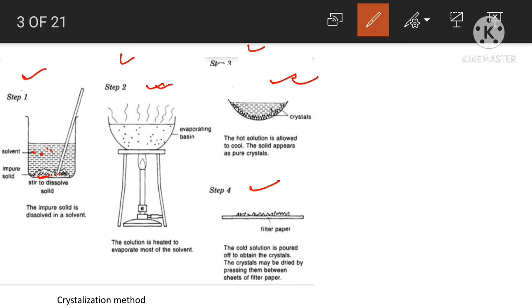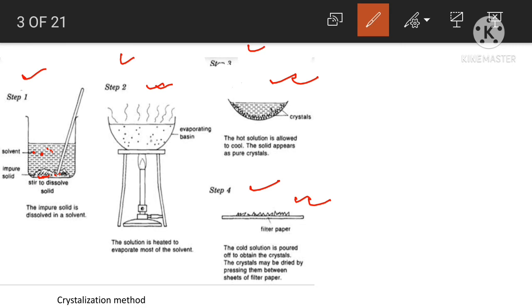After getting this concentrated solution, you should cool it down. When it cools, you can see small crystals of the pure organic compound. So these are the crystals. The cold solution is poured off to obtain the crystals, and then you can separate these crystals from the solution.